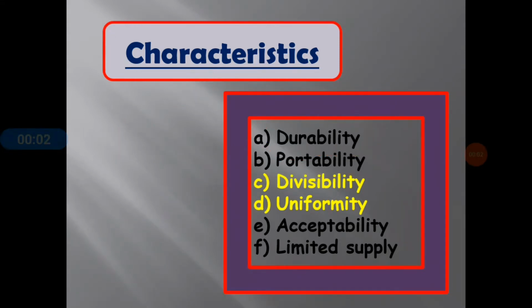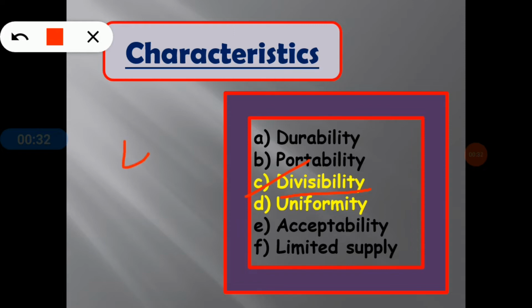Now going to the third one, that is divisibility. Divisibility means money is divisible into any number of units. When we are talking about qualities of money, it is very important to remember divisibility. If someone wants to buy a smaller unit of a commodity, then divisibility of money makes it possible. For example, the price of potatoes for 1 kilo is 40 rupees, and you have 10 rupees only.